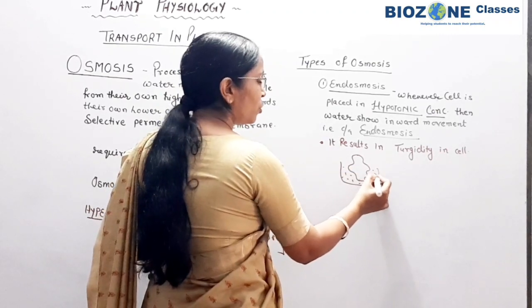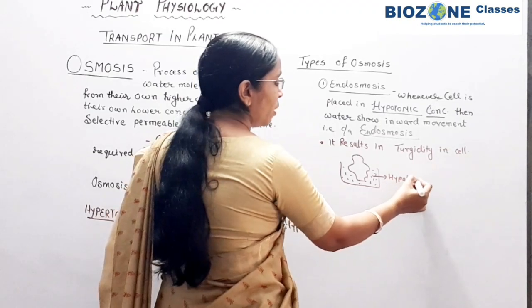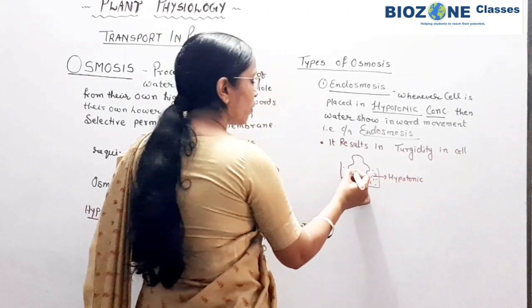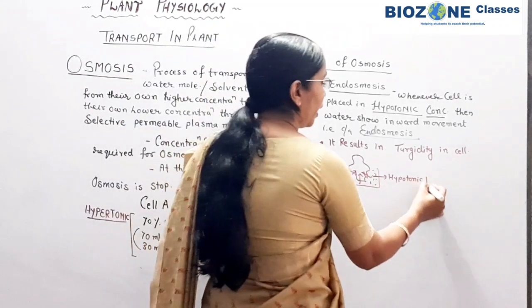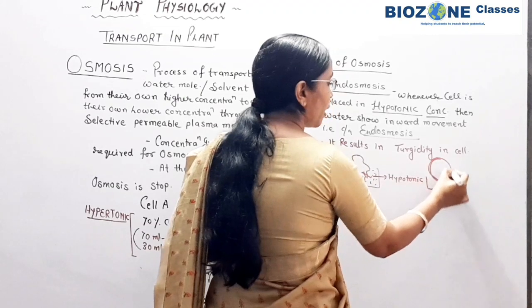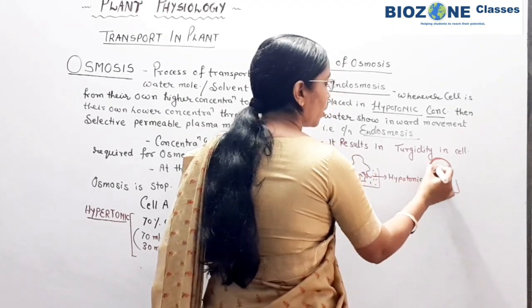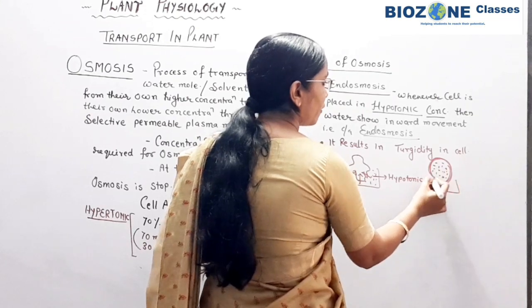So the outer solution, you always remember, is hypotonic, and because of that water molecules move inside the cell, and at the end the cell swells up, or the cell becomes turgid, because the cell is completely packed with water.